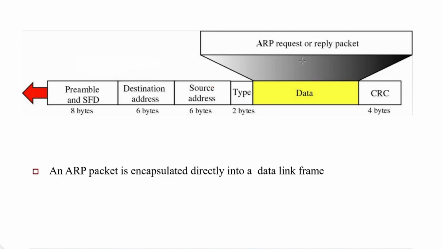Now see, this ARP protocol is directly encapsulated in the data link layer frame, unlike ICMP. ICMP gets encapsulated in an IP packet, but ARP directly gets encapsulated in Ethernet or whatever data link layer protocol you are using.